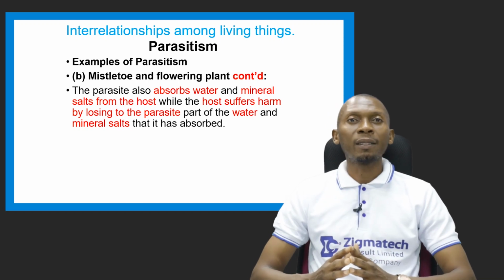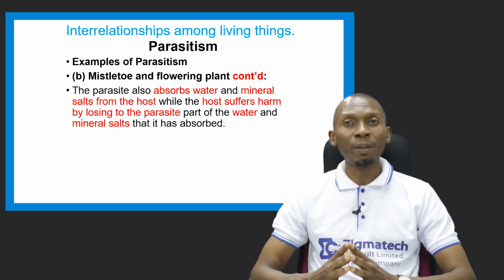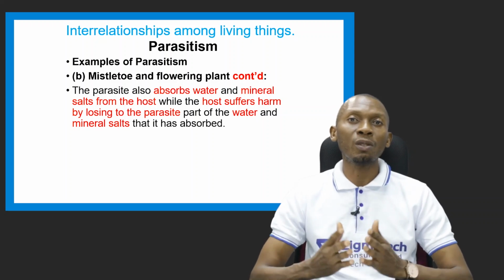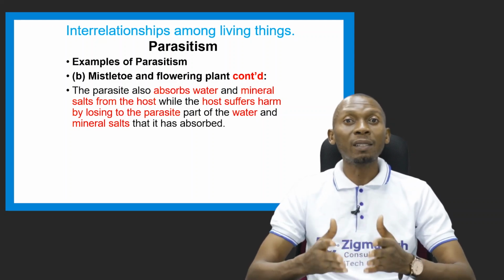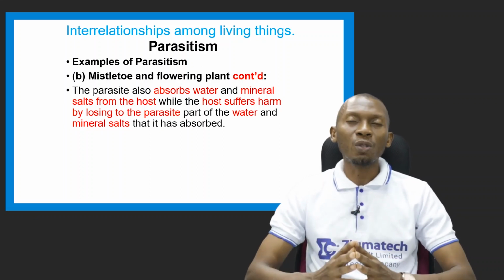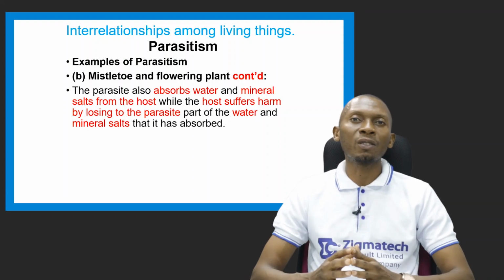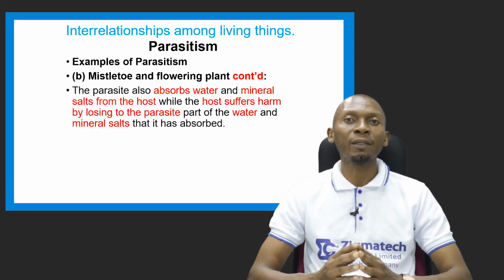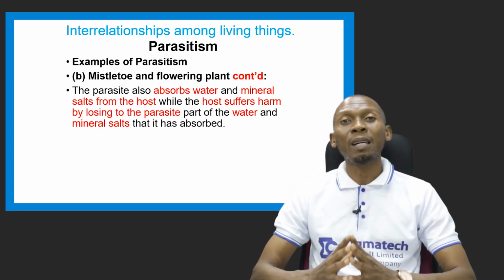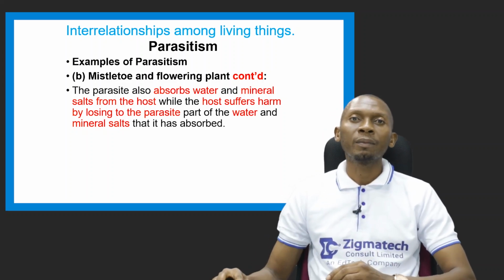In this case, the mistletoe, which is the parasitic plant, absorbs water and mineral salts from the flowering plant, which is the seed-producing plant, referred to as the host. The host suffers loss due to the activities of this parasite: loss of water and loss of mineral salts that had been absorbed by the host plant.